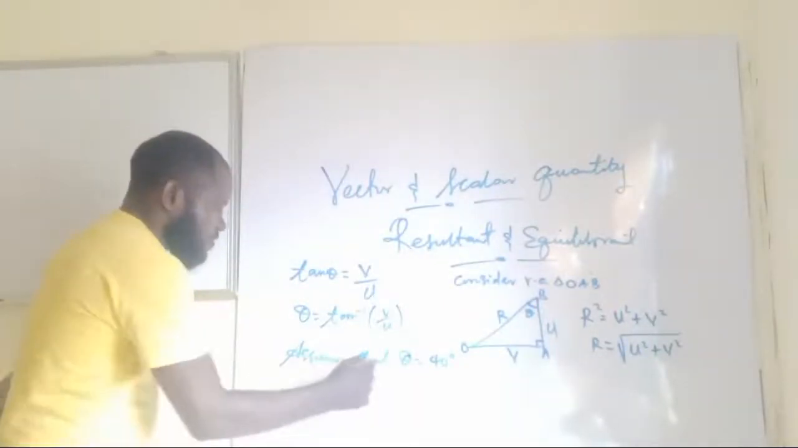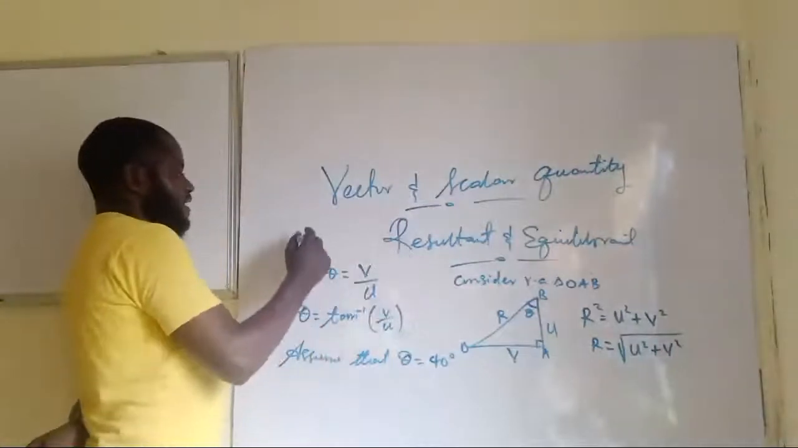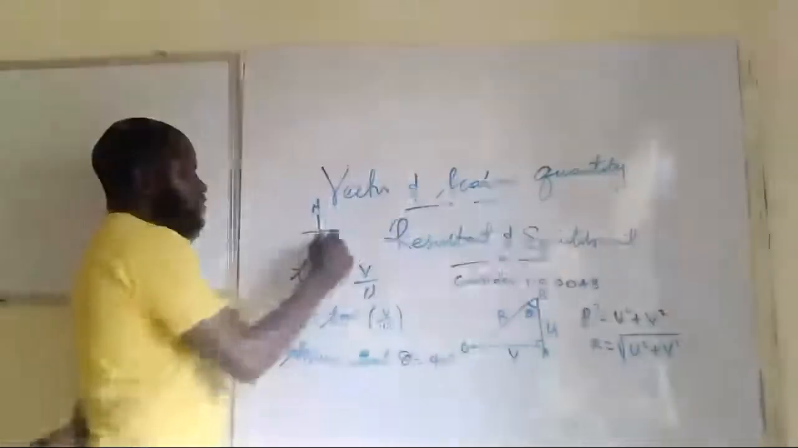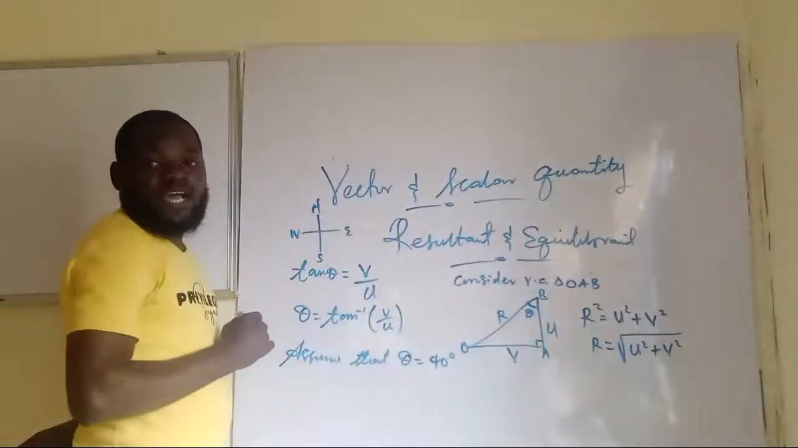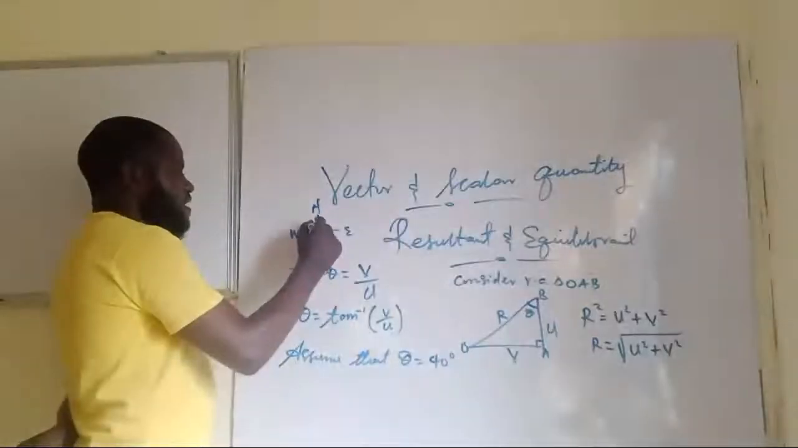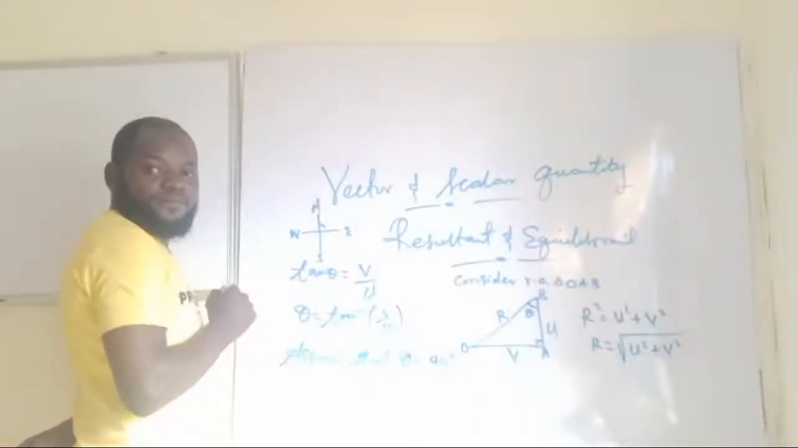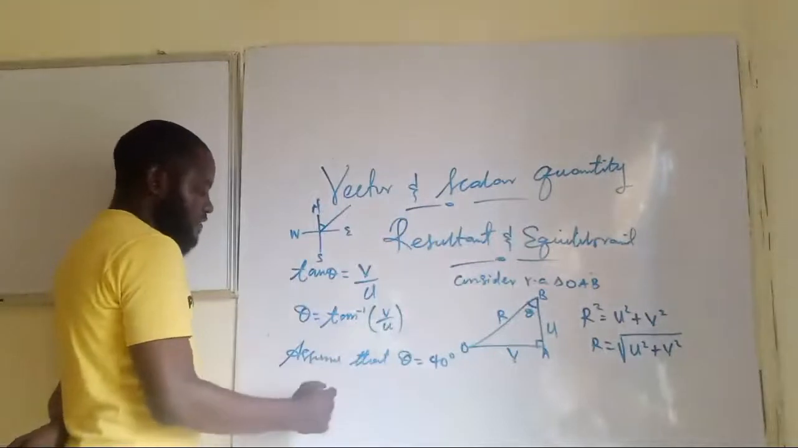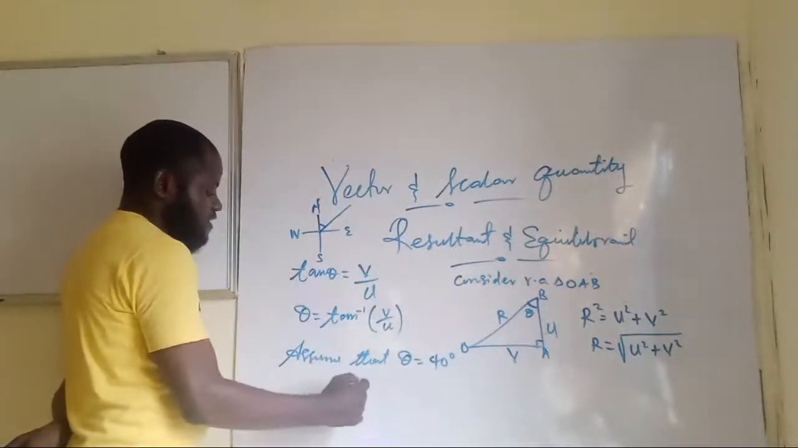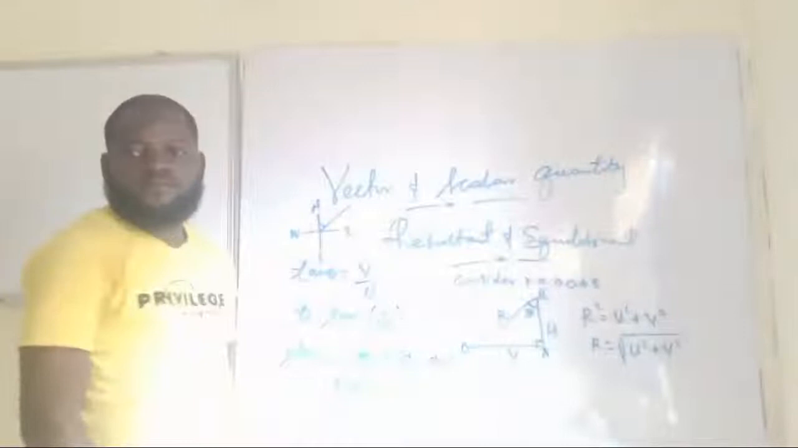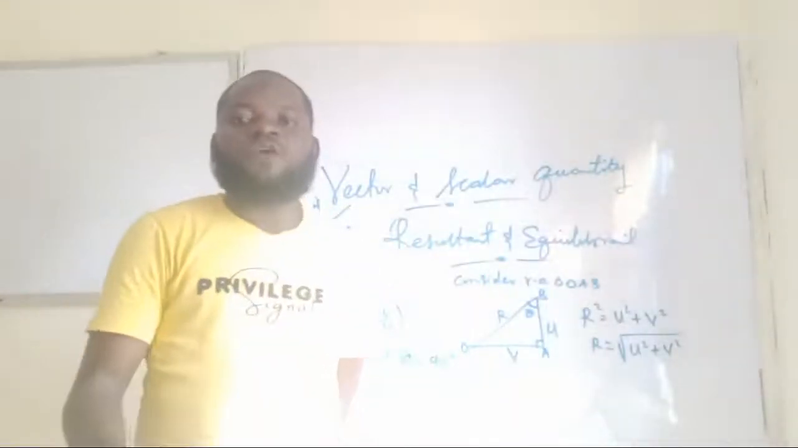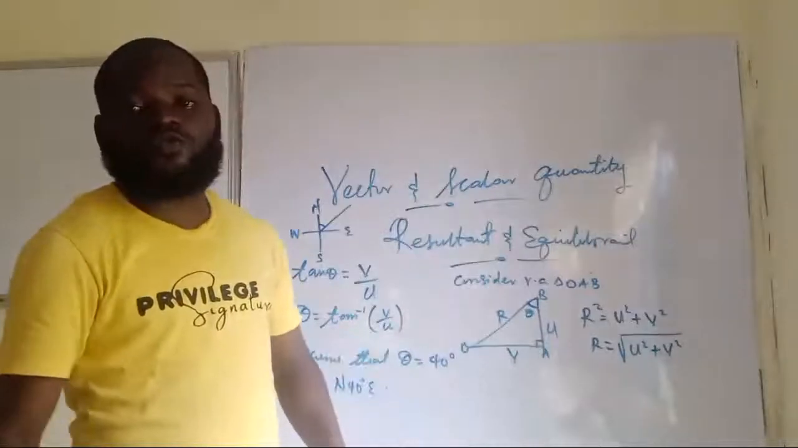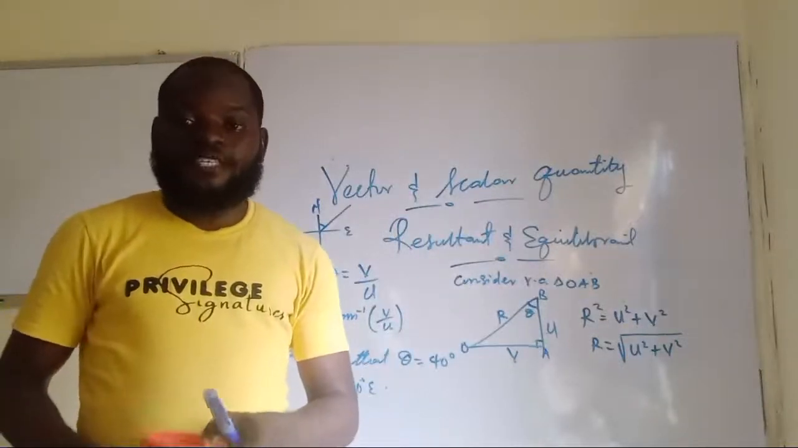So if theta happens to be 40 degrees, what you just need to do is draw your cardinal points like this. You know, this is north, this is south, east, and west. Okay? So 40 degrees should range somewhere here. Are you getting this now? So if it is like this, then you can write that the direction is north 40 degrees east. Do you get that now? So that's how to determine the direction when the vectors are just two and they are perpendicular.